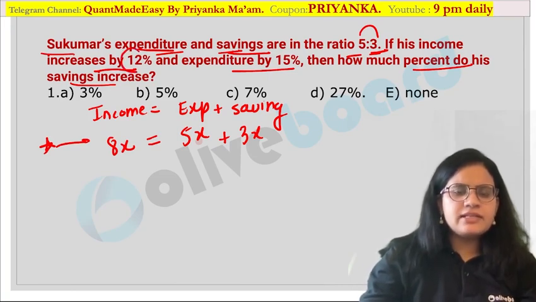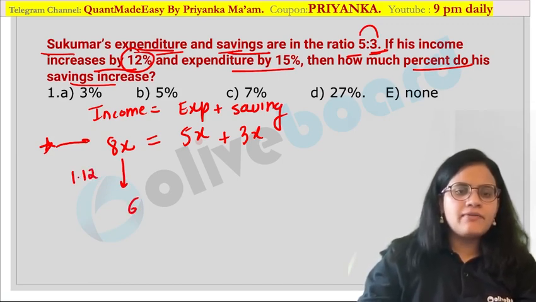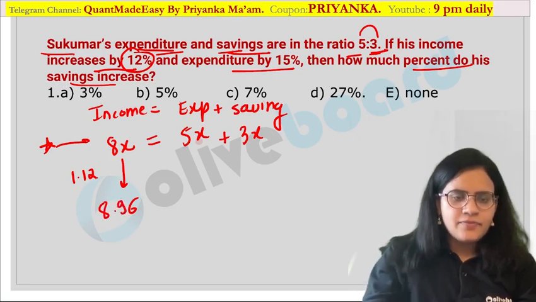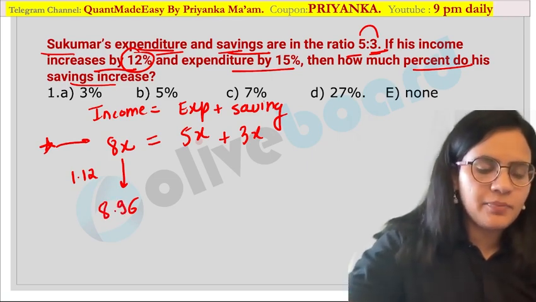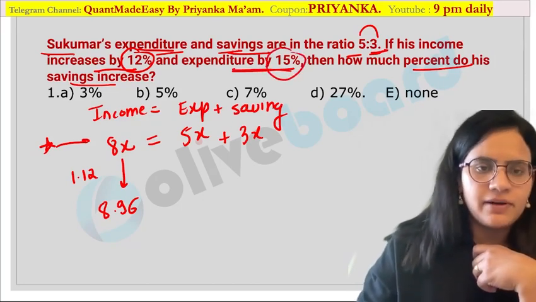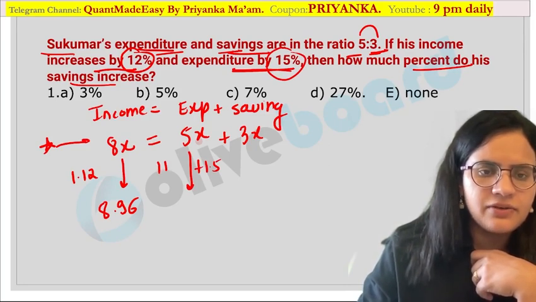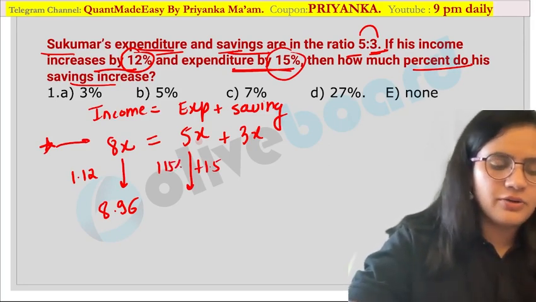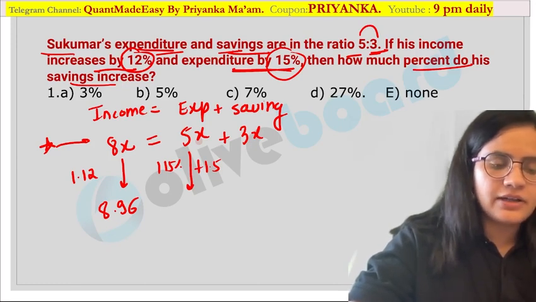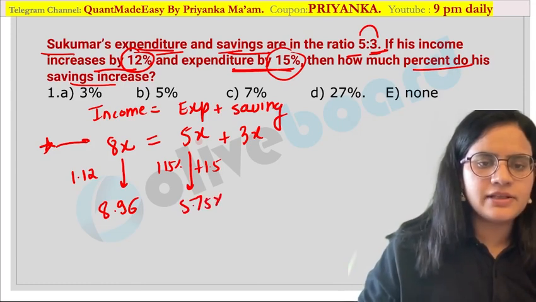Now what is given over here? Your income value is increased by 12%. If I calculate the value, I am going to get 8.96x. So your new income value will become 8.96x. I hope it is clear. Now they have provided that expenditure is increased by 15%. That means 115% would be the multiplication factor. Are you getting my point? So the new expenditure would be equal to 5.75x.